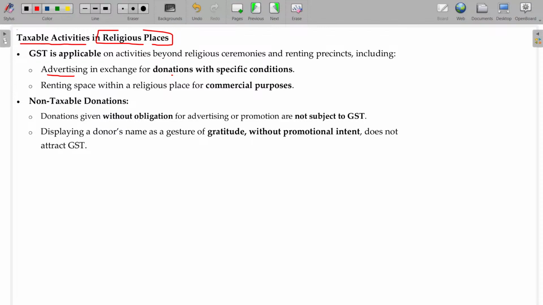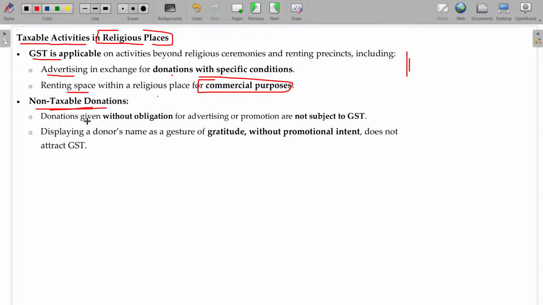But if the devotee gives a donation and asks permission for writing 'donated by so and so' name, there is no correlation between the facility he enjoys and the contribution given. It's purely out of philanthropic nature, not coming under GST. Renting space within a religious place for commercial purpose and all these things are subject to GST. Okay, non-taxable donations.